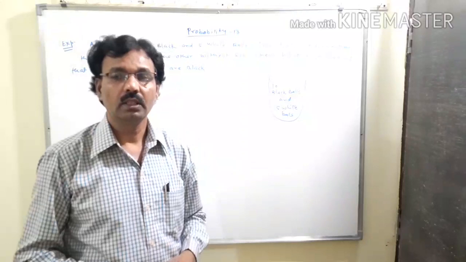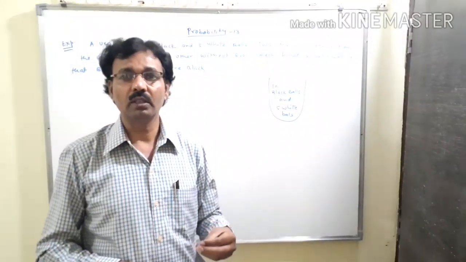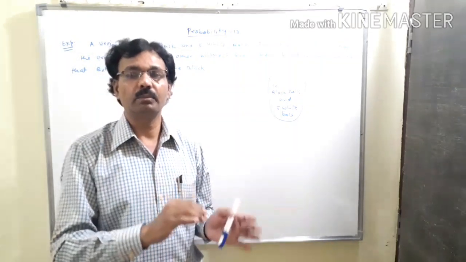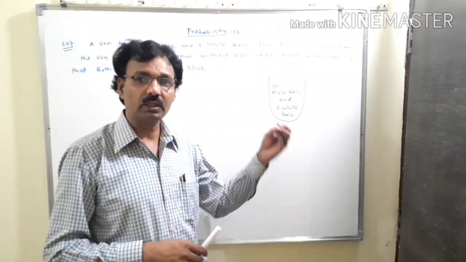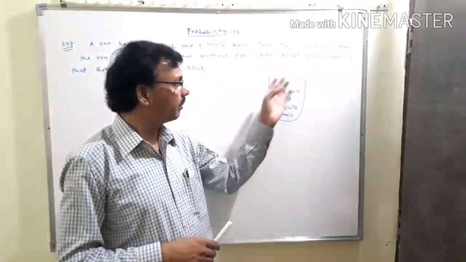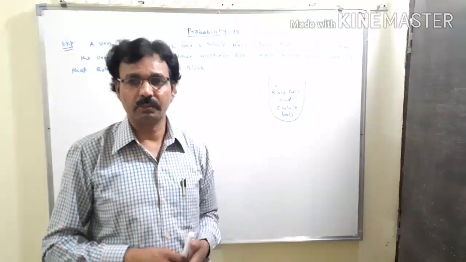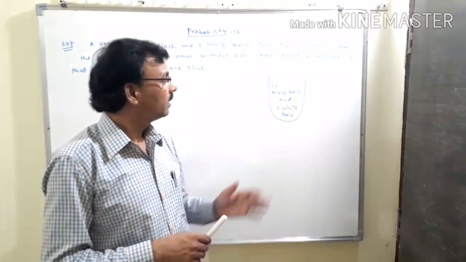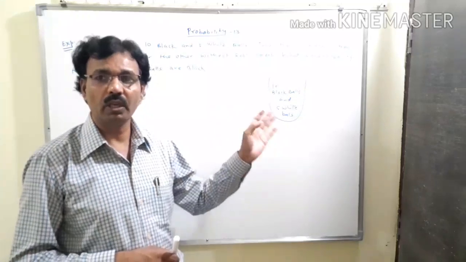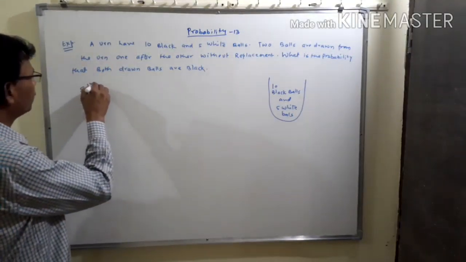What will be the probability that the first ball and the second ball both will be black? The condition is that this is without replacement. That means the first ball is drawn from this bag and is not put back in the bag again. That ball is put outside of the bag and then the next ball is drawn from this bag. What is the probability that both balls will be black? Now we write the solution.